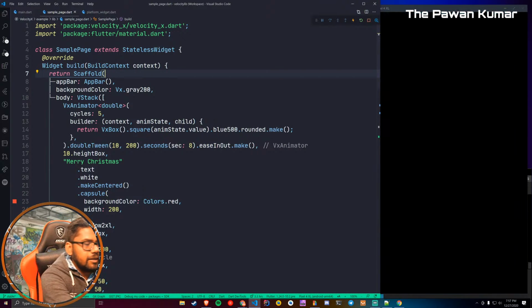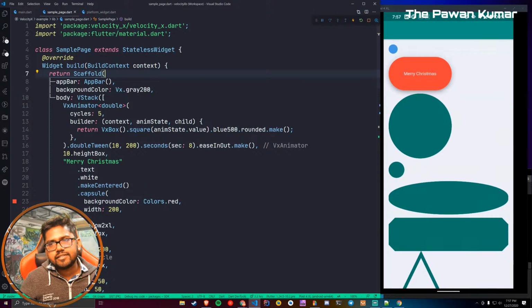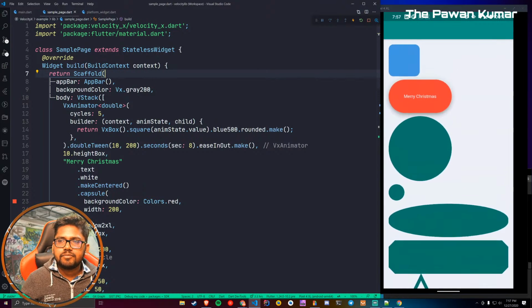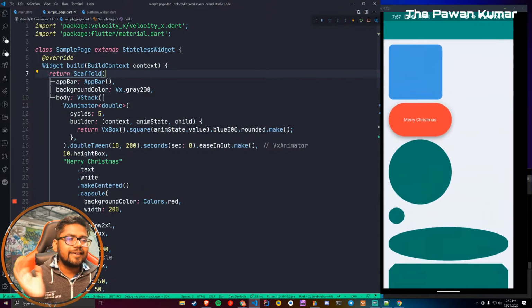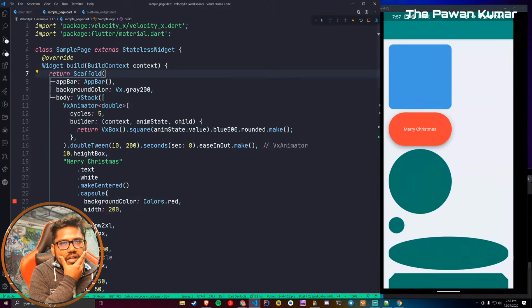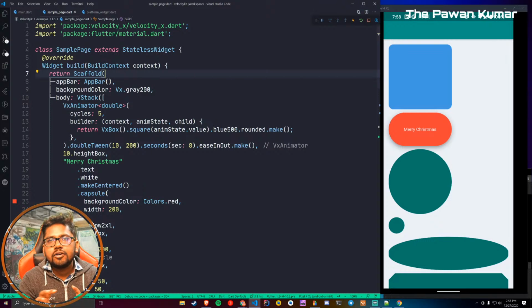It's totally up to you how you want to showcase it. It's not something where you have to really rely on something, okay. So it appeared 5 times and then it stopped now. A lot of people ask, can we use VelocityX with state management? Yes, absolutely. You can use VelocityX with anything. It's just a normal Flutter widget, nothing else, okay.